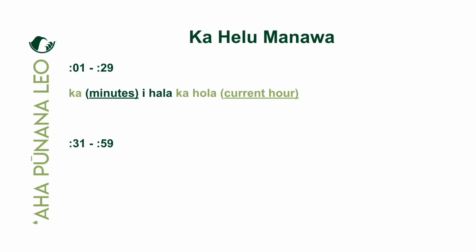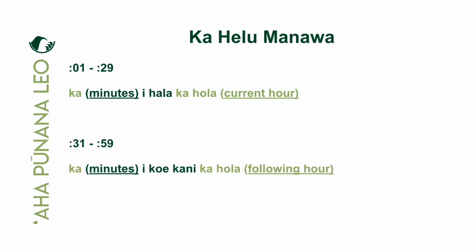If the time is between kanakolu kumakahi minuke and kanalima kumaiwa minuke, at 31 and 59 minutes, then our phrase is a little different. It's ka amount of minutes or time, i koi ka ni ka hola of the following hour.